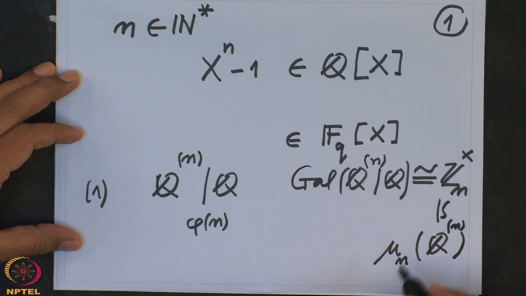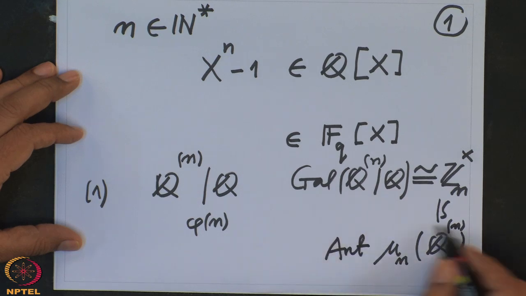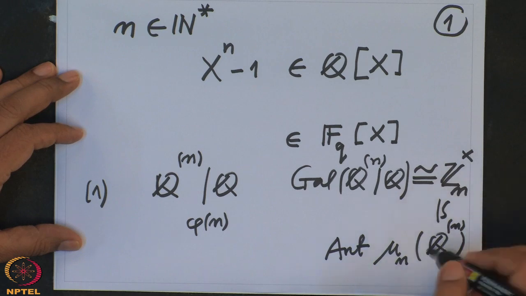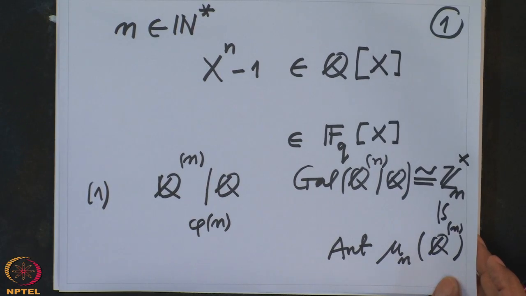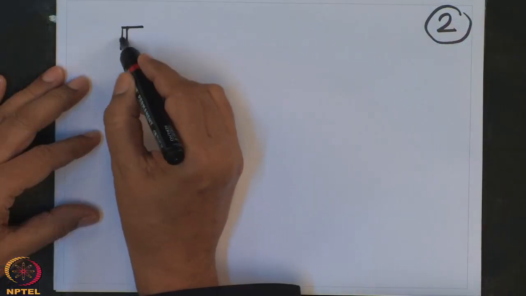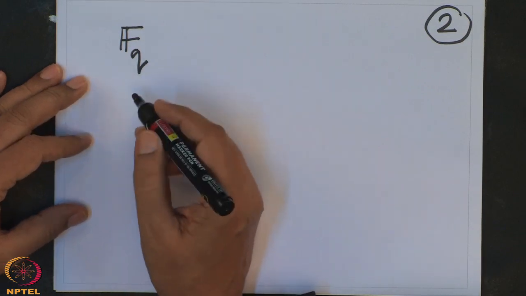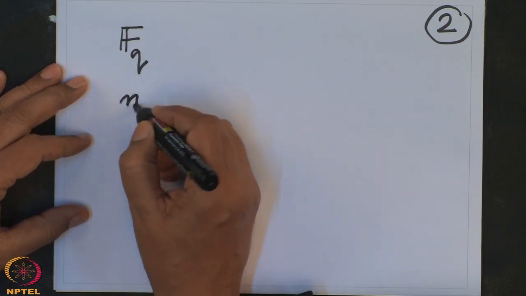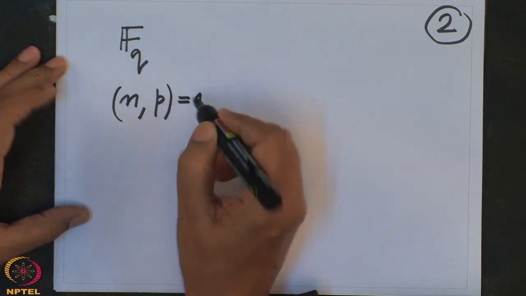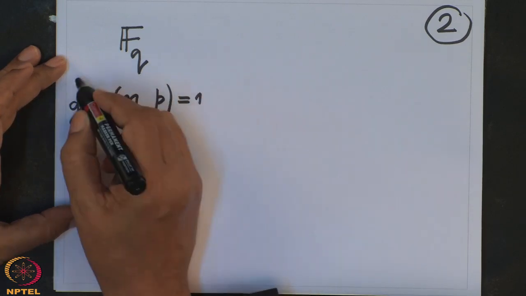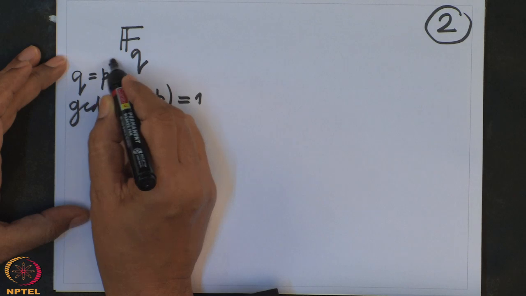This group is a cyclic group of order n, and the automorphism group of that cyclic group is precisely Z_n^×. This is the identification we used. So that was the characteristic 0 case. In the characteristic p case, if you have a field F_q with q elements, we could assume without loss of generality that n and the characteristic p are coprime. Here q is a power of a prime, q is p^e, and p is the characteristic,